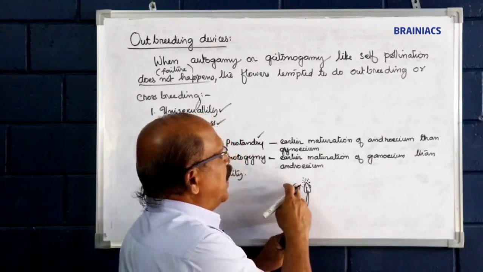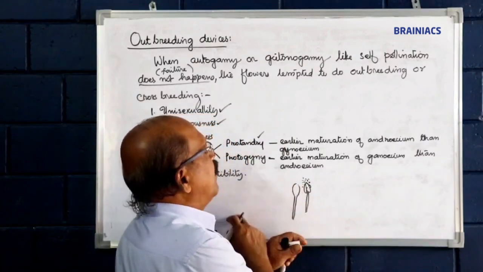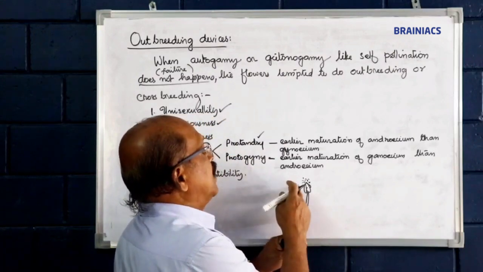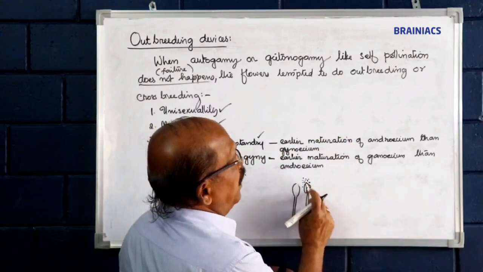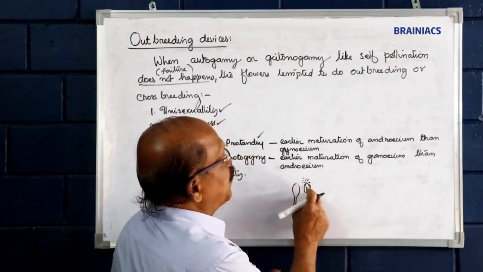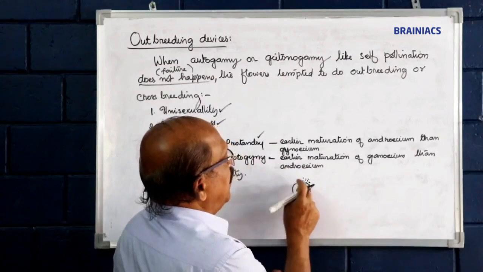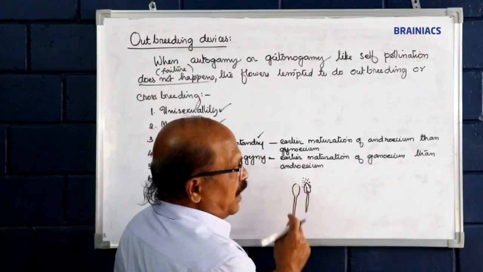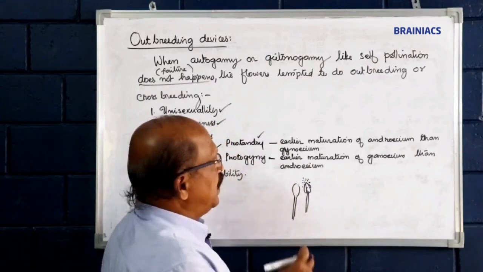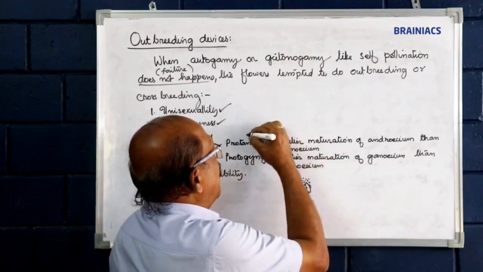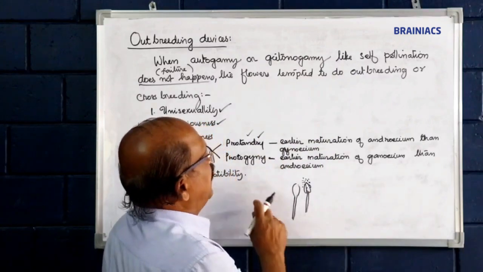No, pollen grains are deposited or received by this stigma. Earlier maturation of androecium than gynoecium is protandrous. Here there is no deposition of mature anther pollen on the stigmatic region, as the stigma has not attained maturity. This condition is called protandry. Protandrous condition, protandry. Then protogyny.